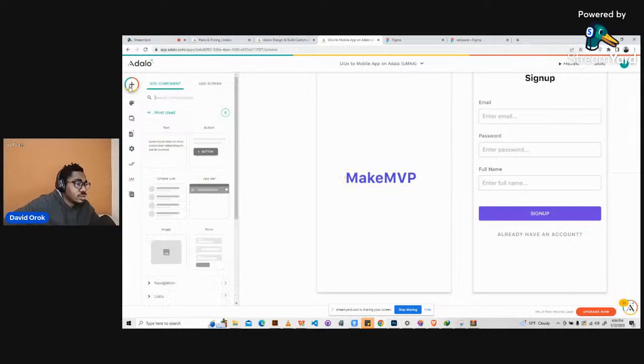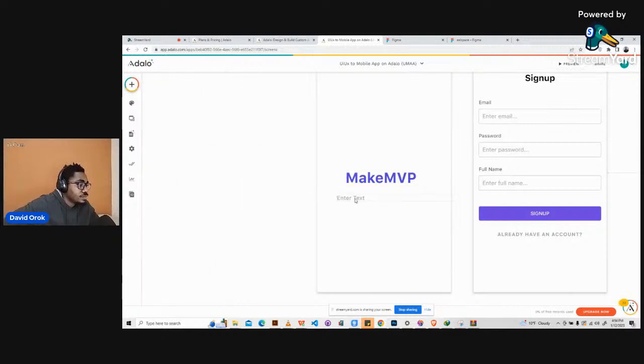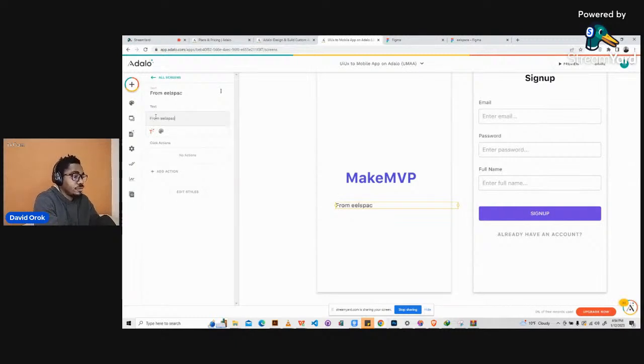Then I'll click on add component. Then I'll click on text. Then I'll put it here. Then I'll say "from yield space," right? Then I will bring this down. I'll click on the formatting button, and it's already 16 here. So let's just make it bold, right?